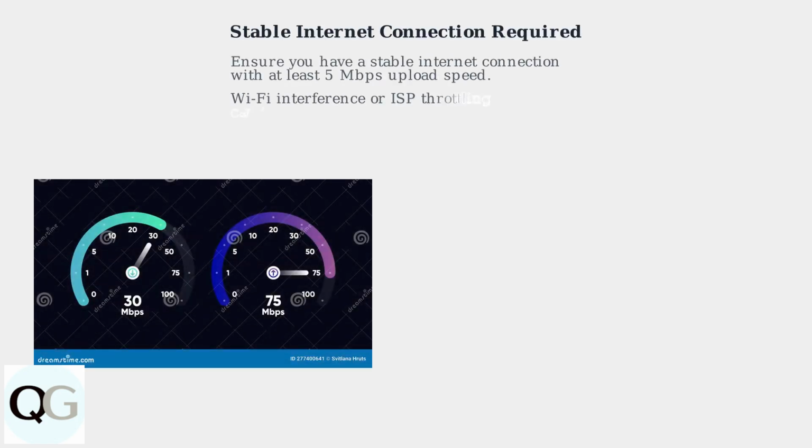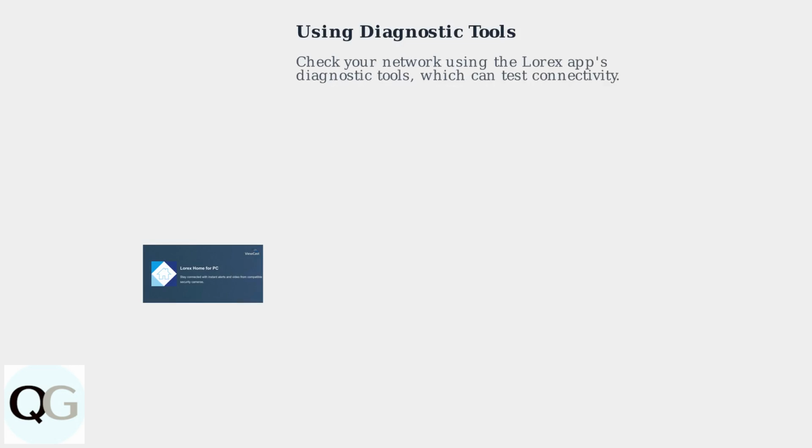First and foremost, ensure you have a stable internet connection with a minimum of 5 megabit upload speed. Wi-Fi interference or ISP throttling can easily trigger the message. Check your network using the Lorex app's diagnostic tools, which can test connectivity and suggest fixes. The issue could also stem from outdated camera firmware or Lorex app versions. Mismatches between these can cause incompatibilities.